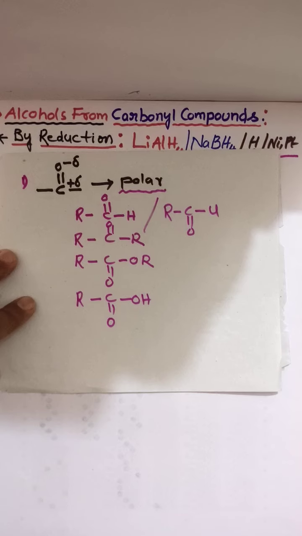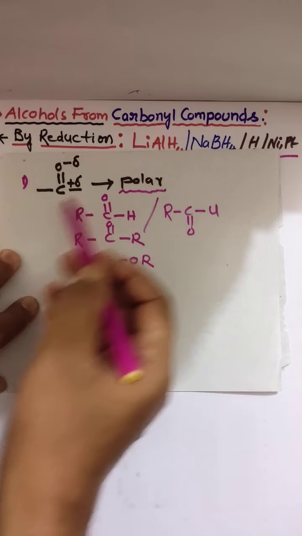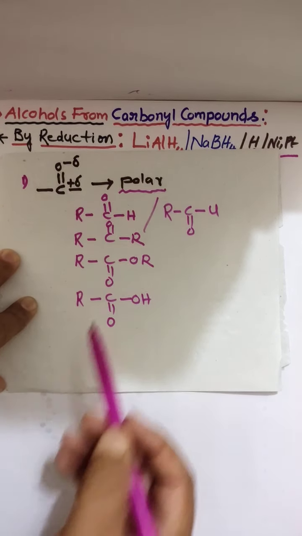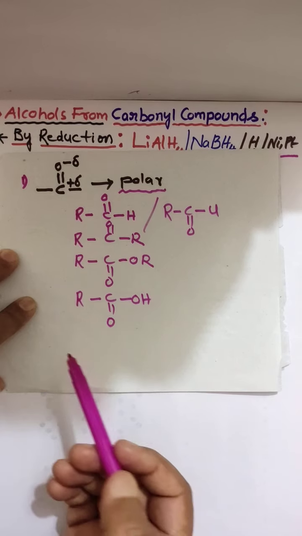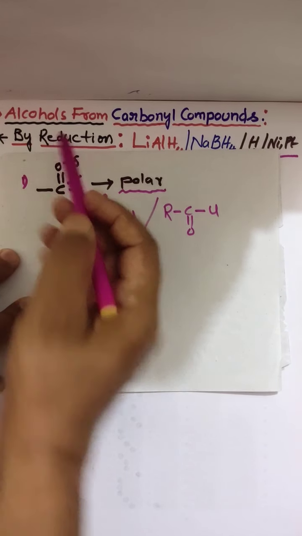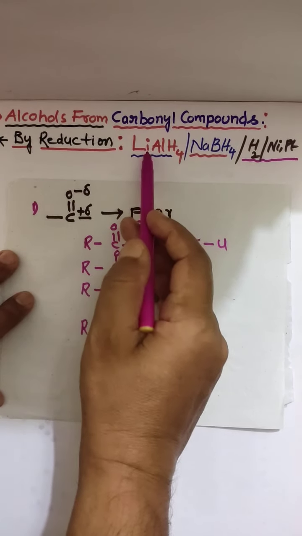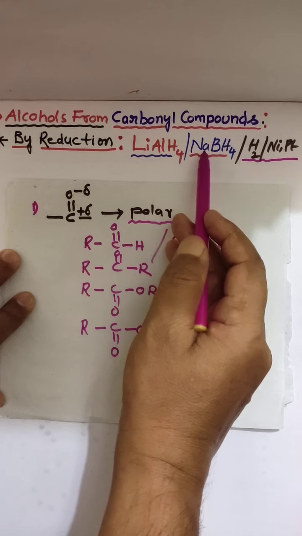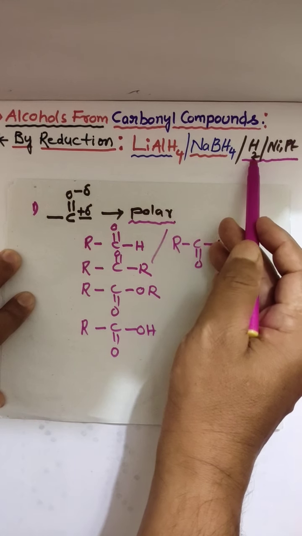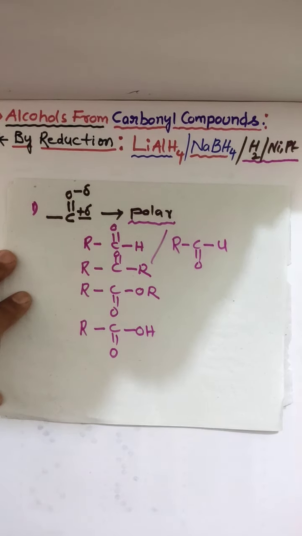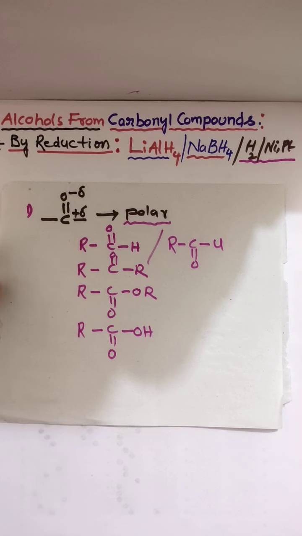Clear? So from carbonyl compounds, by the reduction method, we use the reducing agents lithium aluminum hydride, sodium borohydride, and hydrogen in the presence of metallic catalysts like nickel, platinum, palladium.